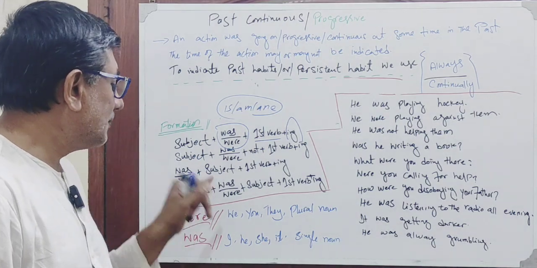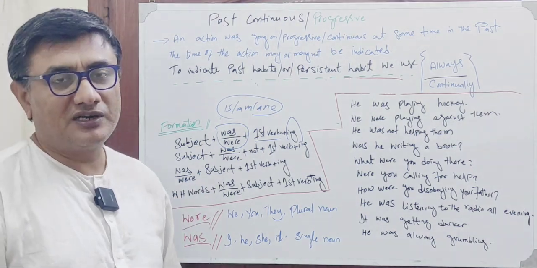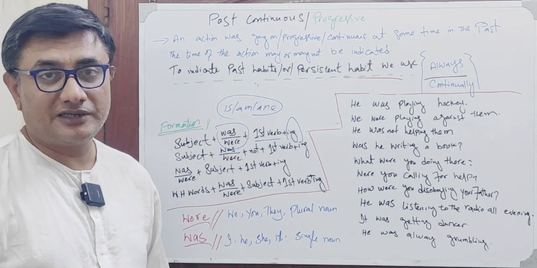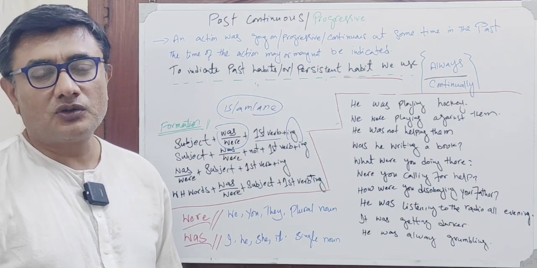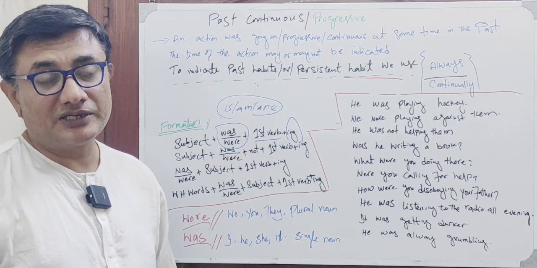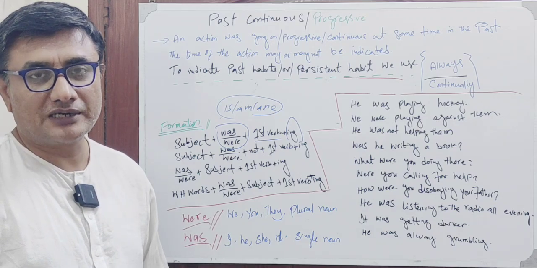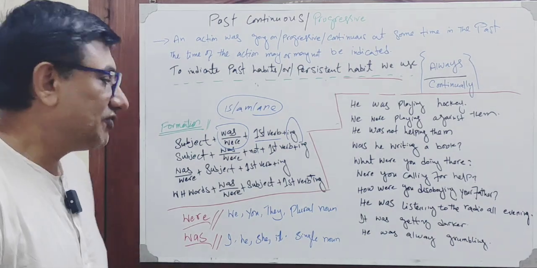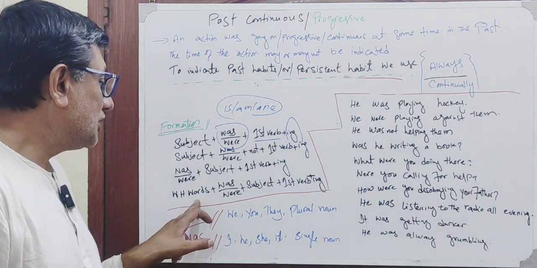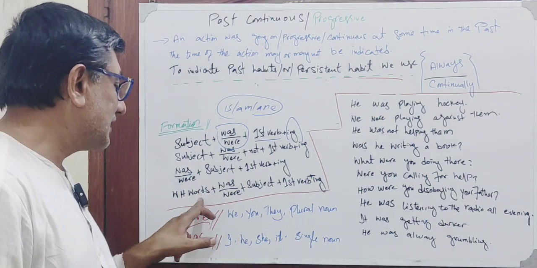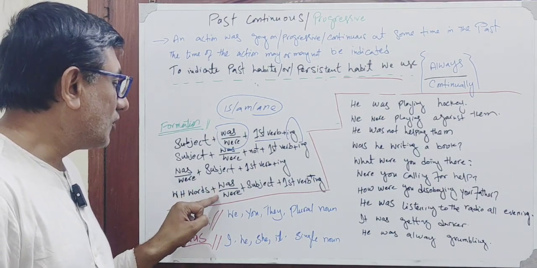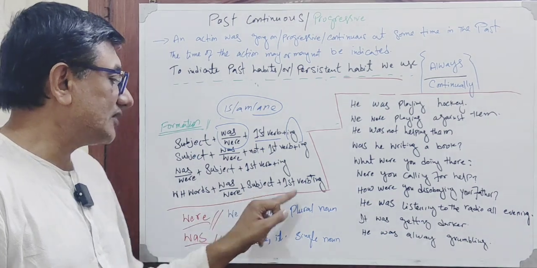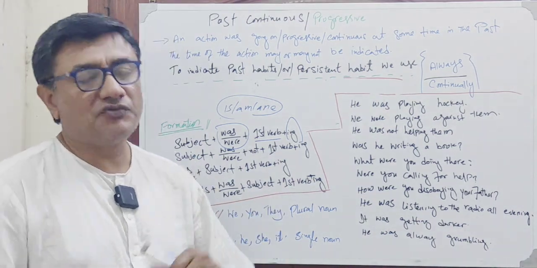However, if there are WH words, which we also know as relative pronouns, there is a short video on YouTube that you can come across to identify all the WH words. If there are WH words, you need to put them in the beginning of the sentence, then was and were, then subject, then first form of verb. So this is the formation.